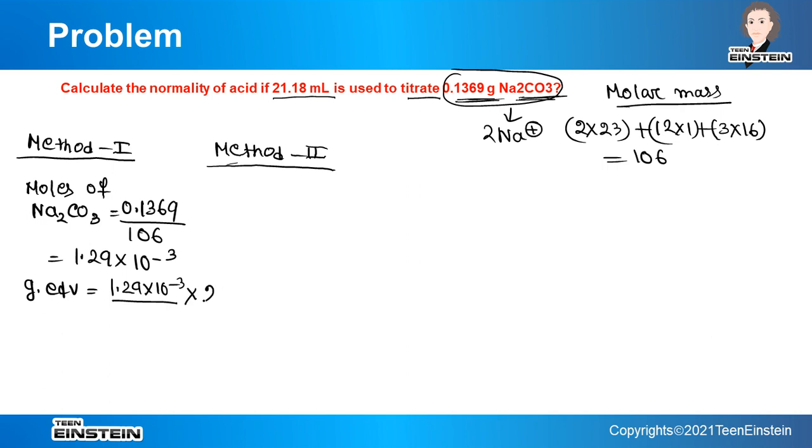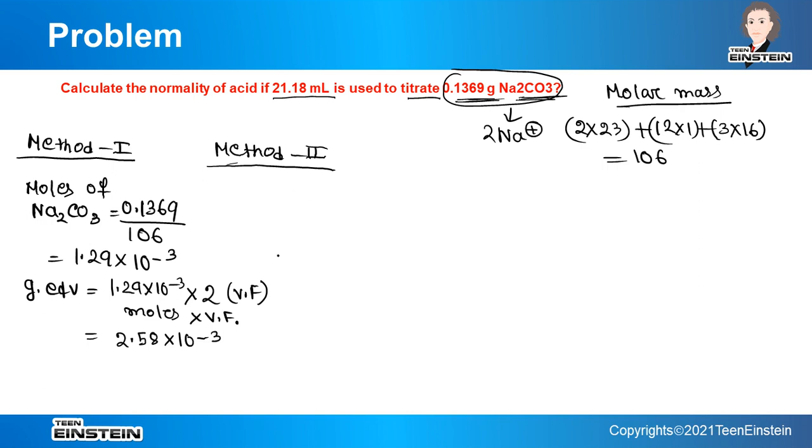Okay, so valence factor is 2. Remember it is number of moles multiplied by valence factor. So gram equivalent will now be doubled, so it will be 2.58 into 10 to the power minus 3. Okay, now this is method number 1.